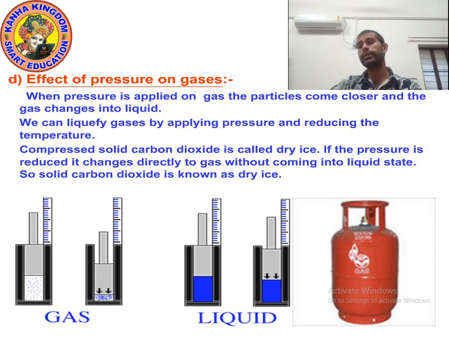As I said, we can change gas into liquid form, but dry ice is the solid form of ice which is formed by using carbon dioxide. So another name of dry ice is solid carbon dioxide.